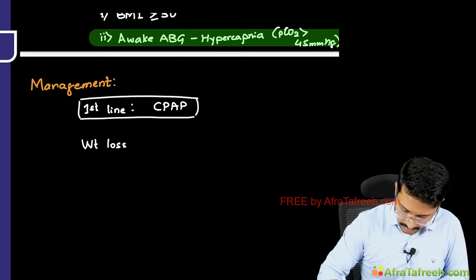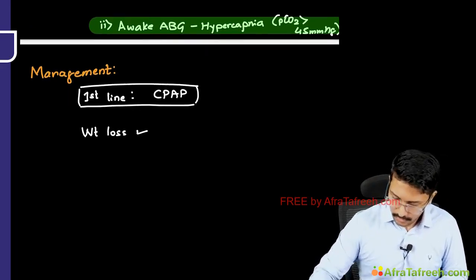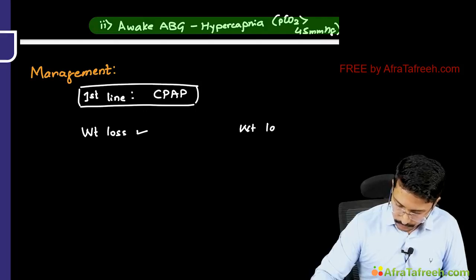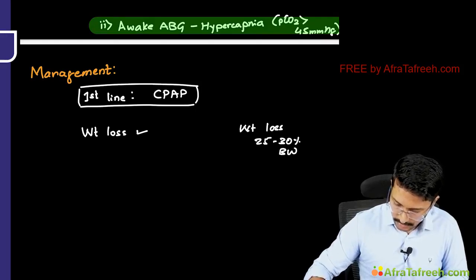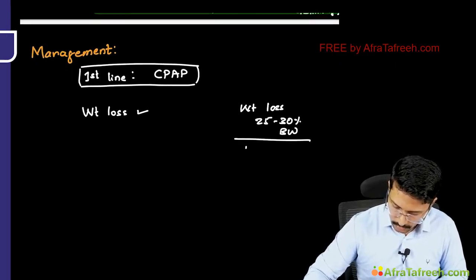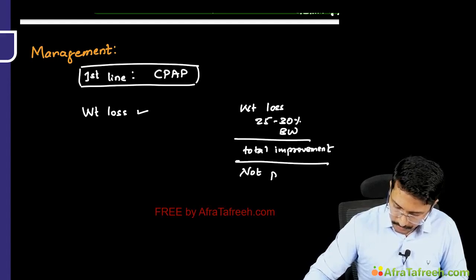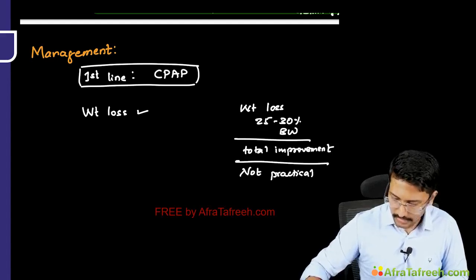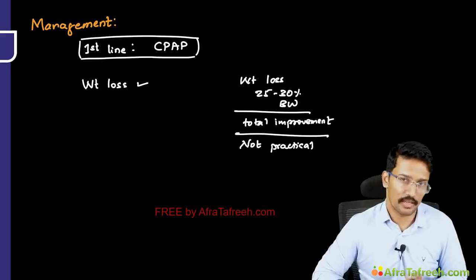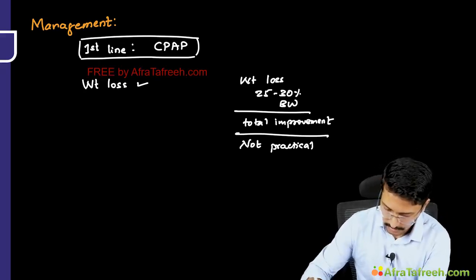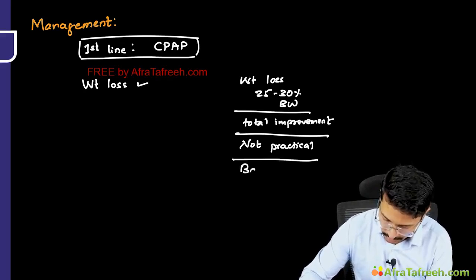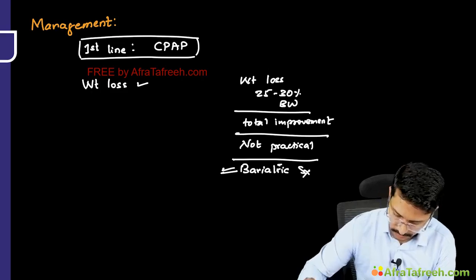Weight loss is definitely recommended, but the weight loss of 25 to 30% body weight that leads to total improvement is not practical. It is not practical because such weight loss cannot be achieved with dietary or pharmacological therapy easily in individuals who are obese, right? So only bariatric surgery can achieve such weight loss, right?